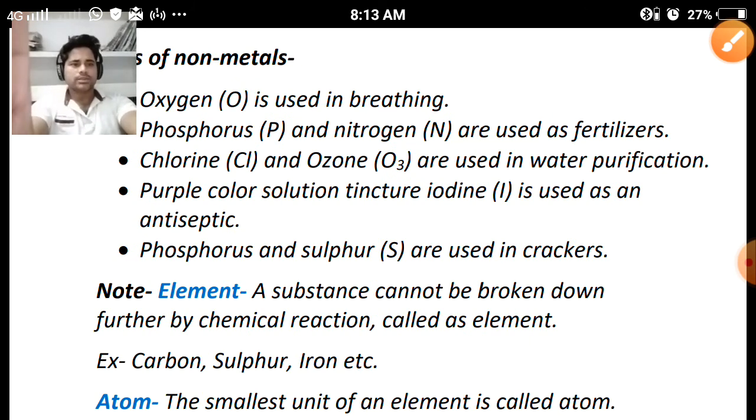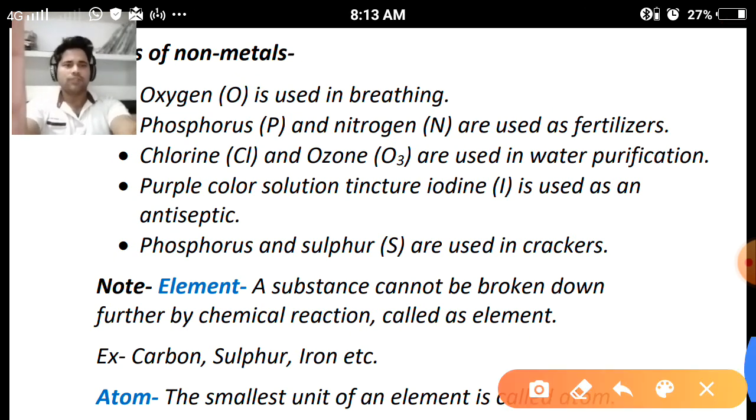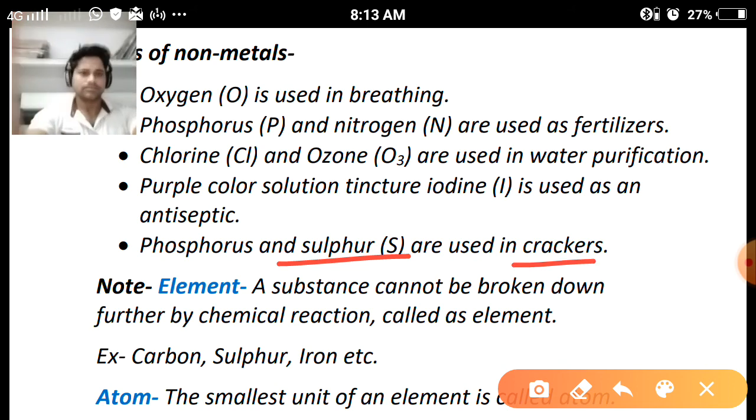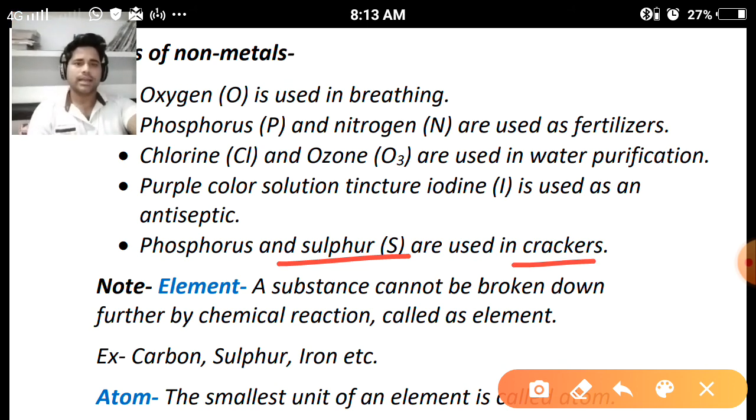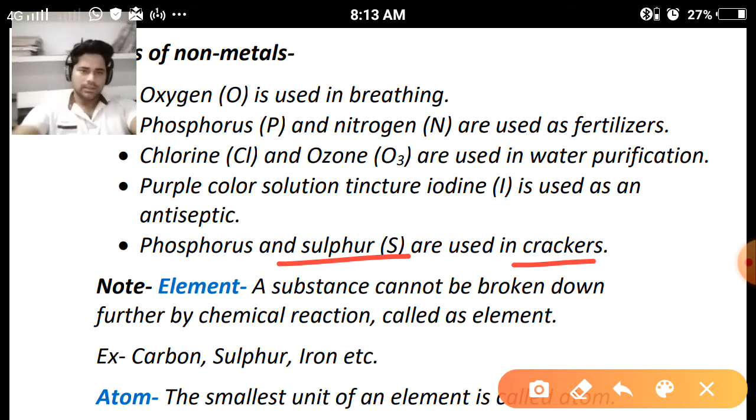Phosphorus and sulfur are used in crackers. Generally phosphorus and sulfur are used in crackers because they are explosives. They are used to make explosives. So that's why these non-metals are very important. And on Diwali we burn crackers, so generally phosphorus and sulfur are used there.